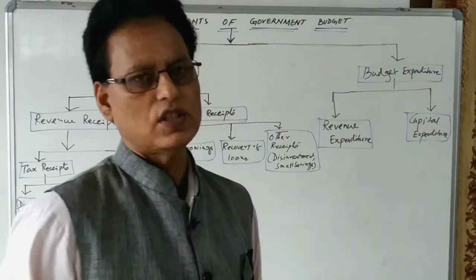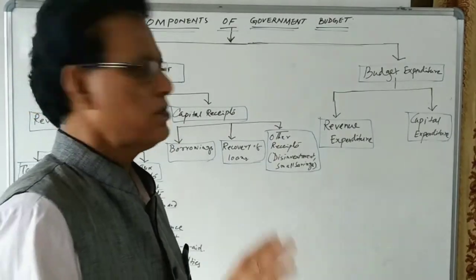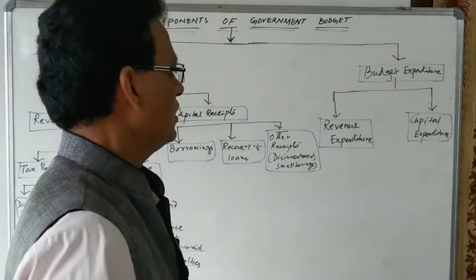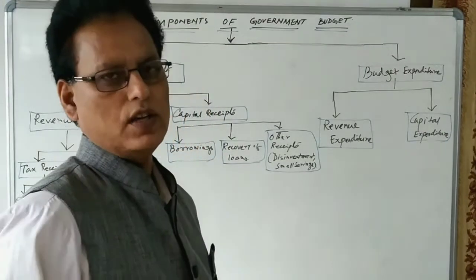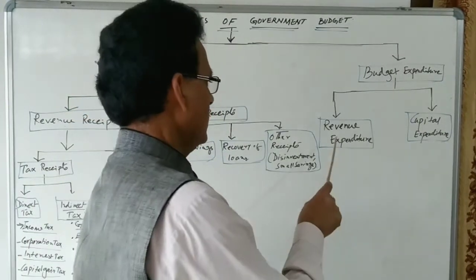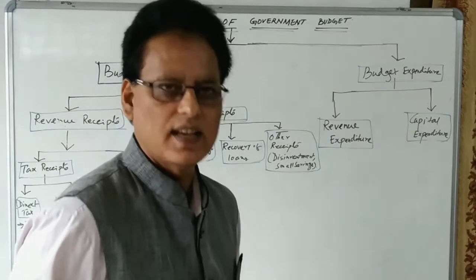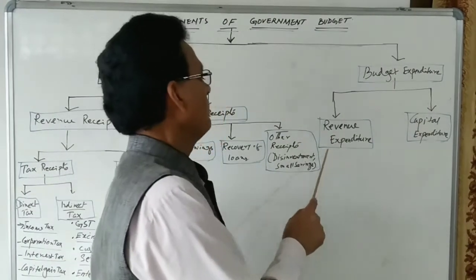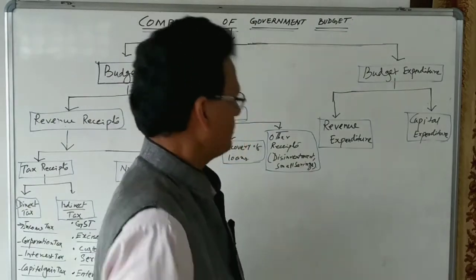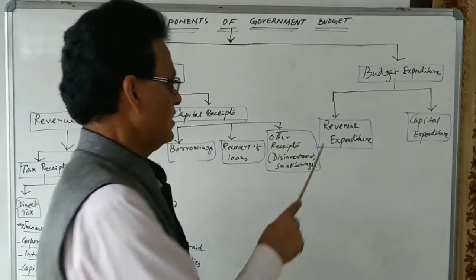Revenue expenditures are the expenditures of the government which do not create any asset in the country, such as the payment of wages and salaries, payment of pensions, payment of scholarships, and interest payments.